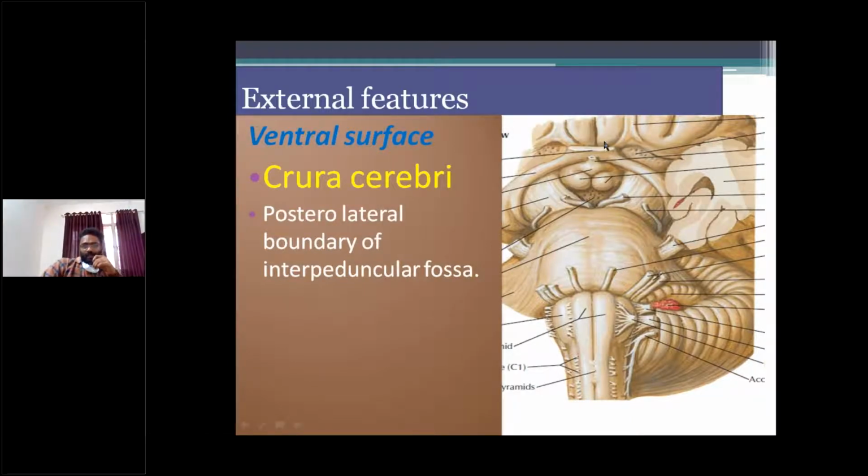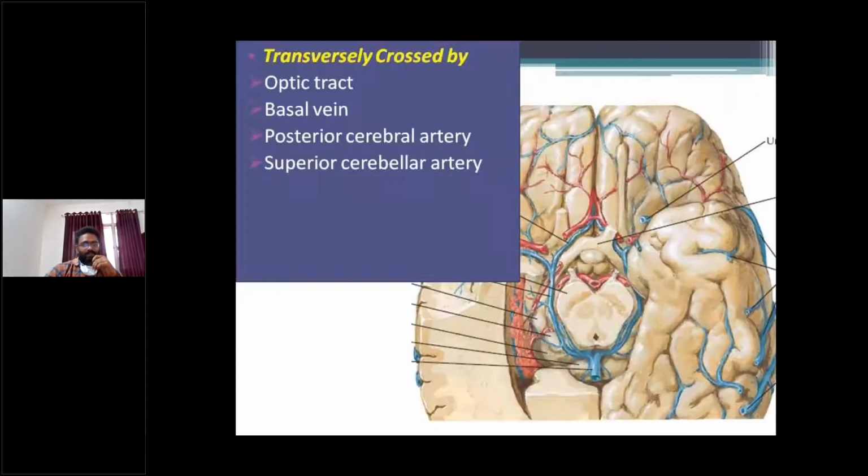This is the ventral surface of the brainstem, from below upwards: medulla oblongata, pons, and midbrain. Medial aspect, oculomotor nerve; lateral aspect, trochlear nerve.